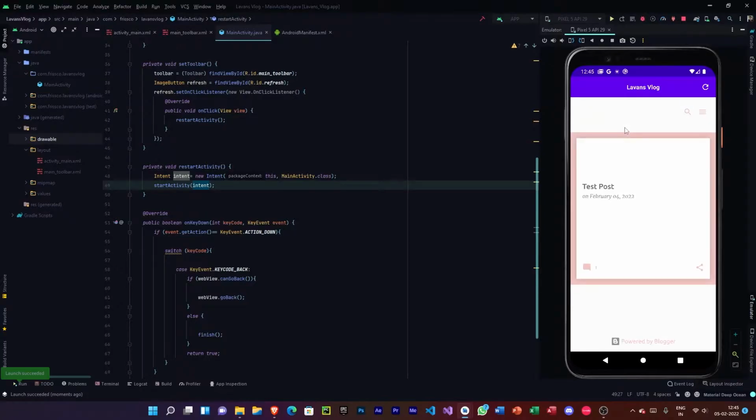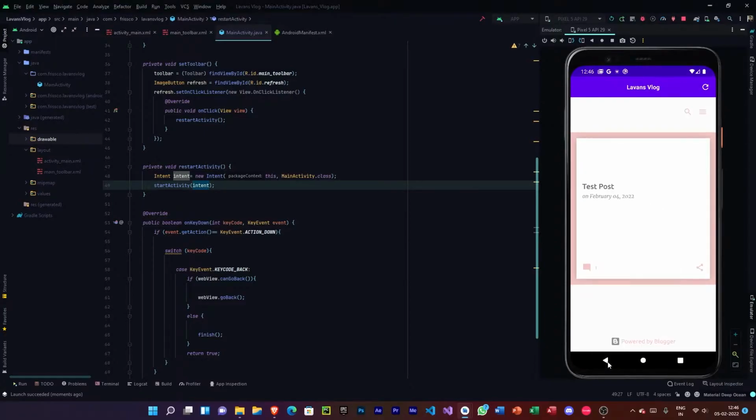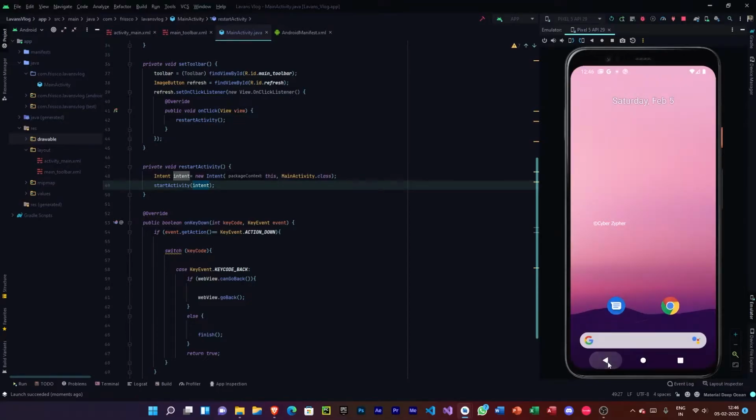Okay, so it is running. That's good. If we press this, okay, so as you can see, the main activity is starting again and again as I keep on pressing this button, and if I click it, it is just going back. So that's not what I want.